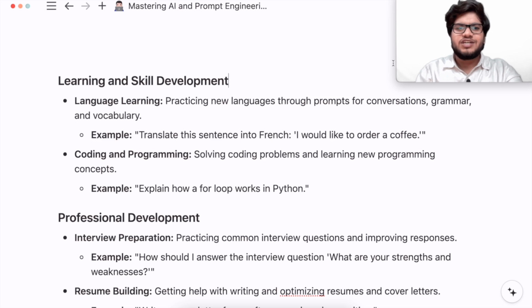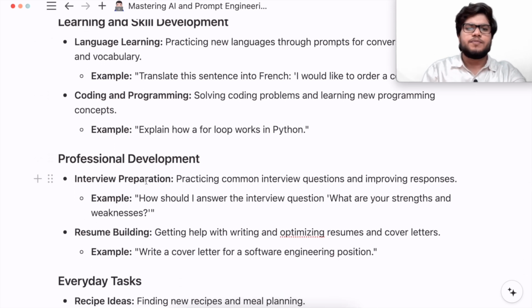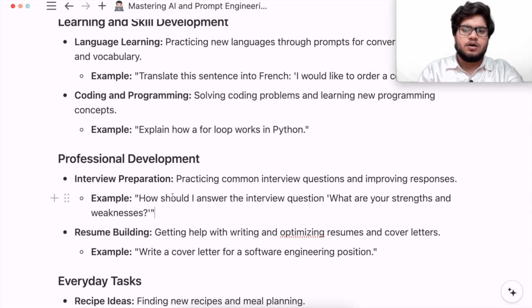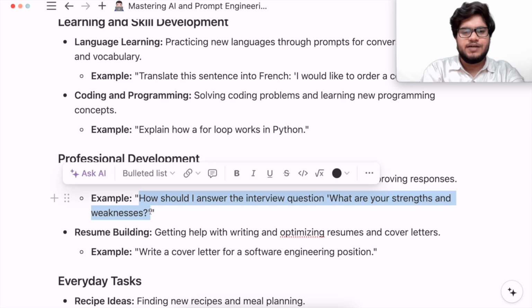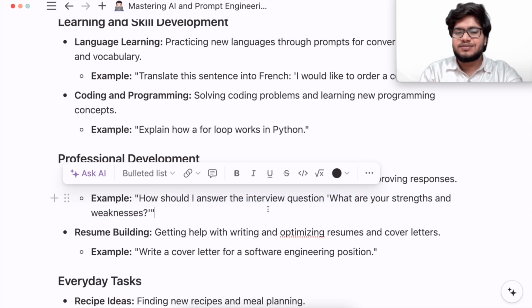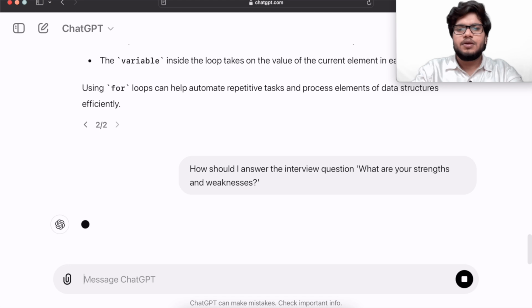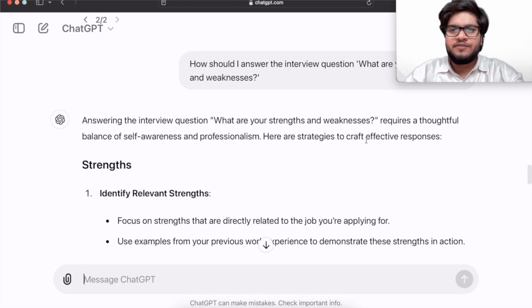Now you can also use ChatGPT in your professional development. For example, if you are preparing for an interview, you can practice common interview questions and improve responses. There's a prominent question in an interview: what are your strengths and what are your weaknesses. So you could just give a prompt to ChatGPT, how should I answer the interview question, what are your strengths and weaknesses. Now ChatGPT will tell you some strategies to craft effective responses.